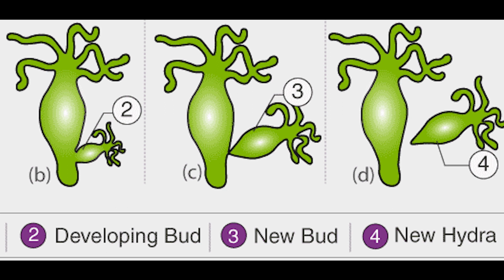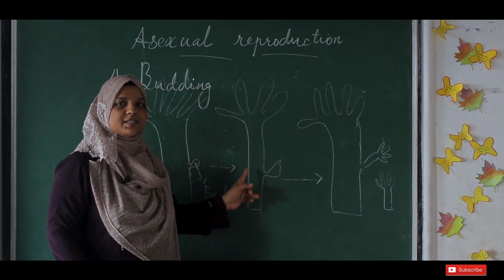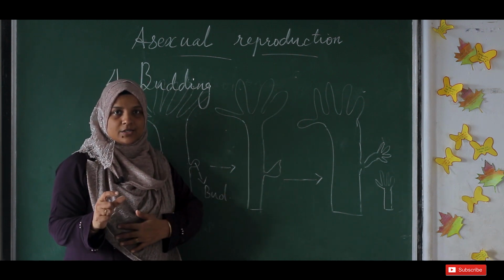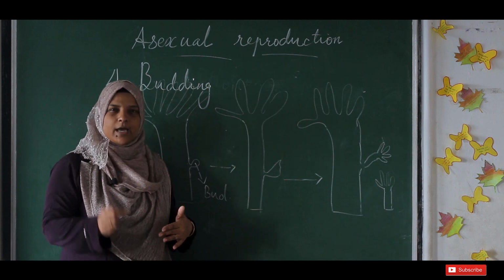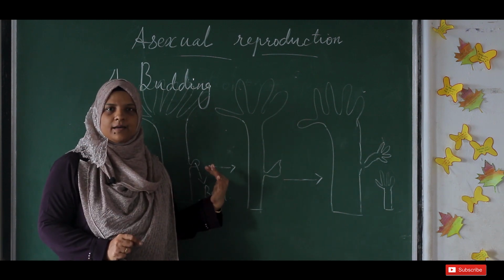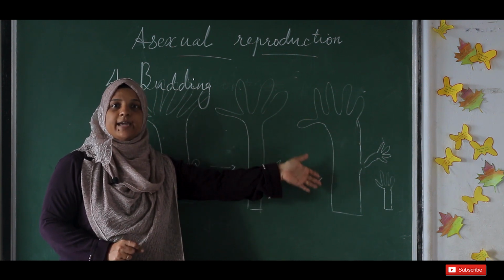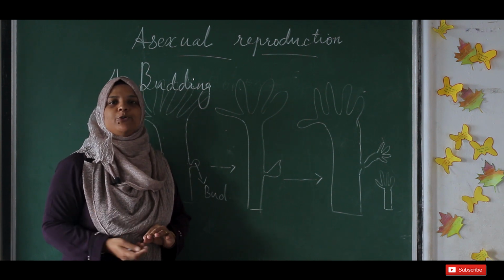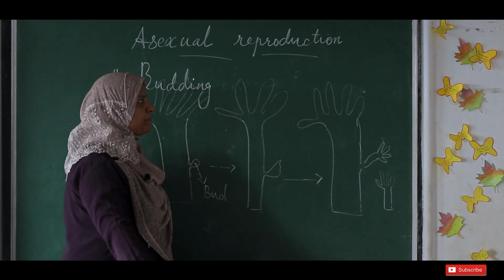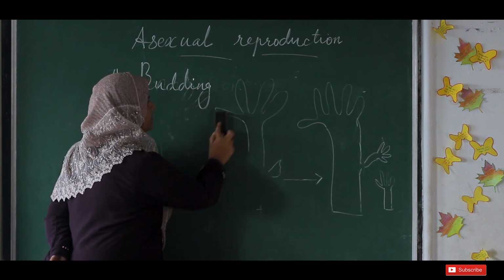This process is called budding. So for that they have specialized cells. The division of the specialized cells forms a small structure called a bud, and the bud grows into a new organism. When it gets mature, it detaches from the parent body and grows as a new organism. And the same budding happens in another organism called yeast.